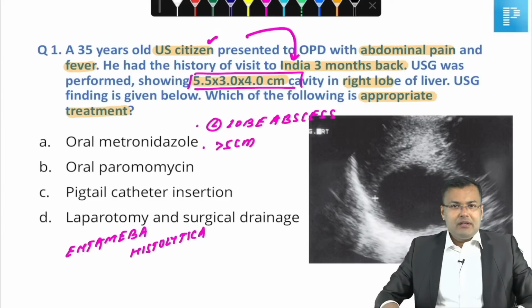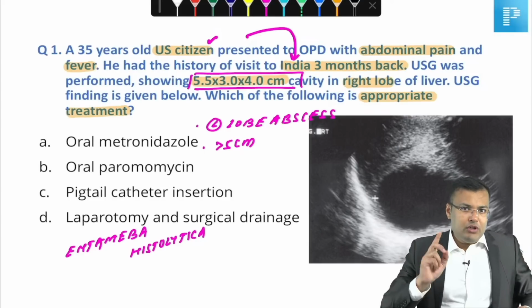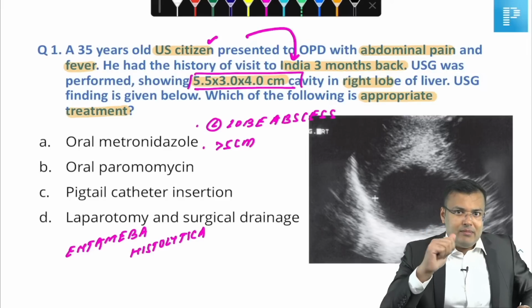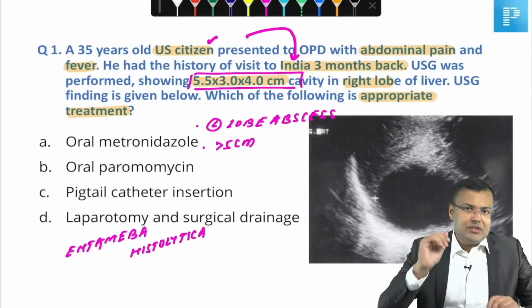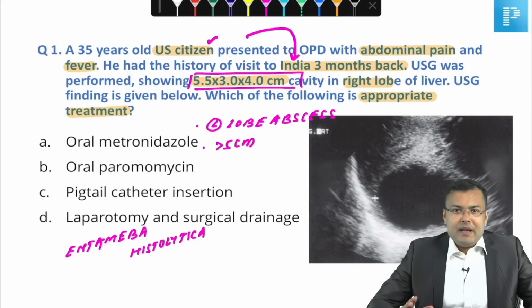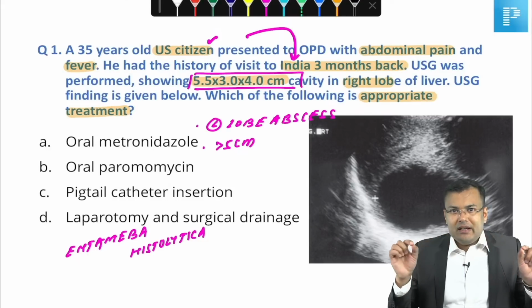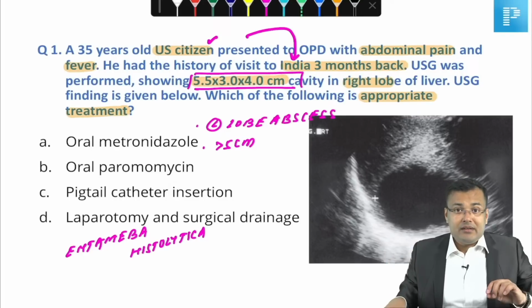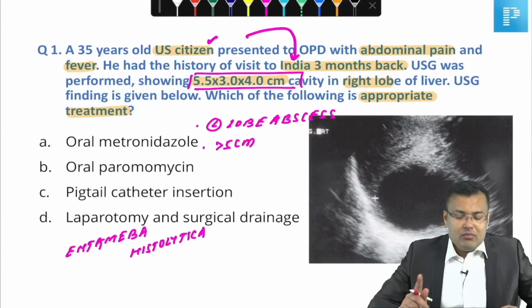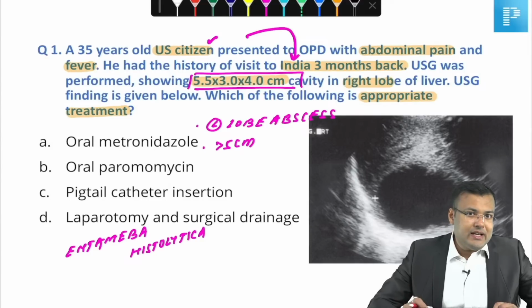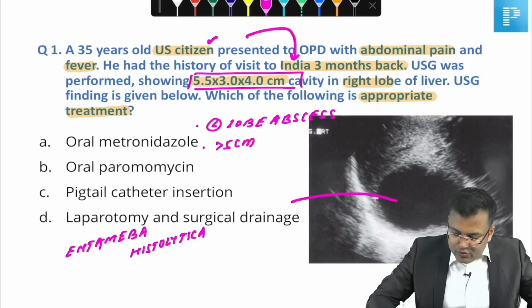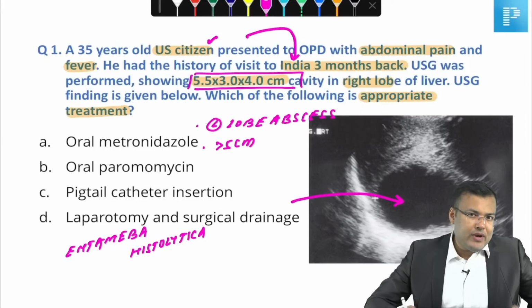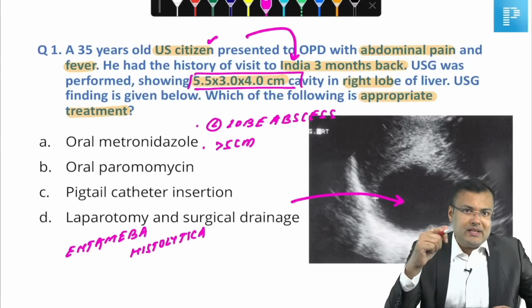Clear? So whenever an ultrasound finding is given, you will notice that sometimes only size is mentioned, sometimes a 3-dimensional finding. So here it is given 5.5 into 3 into 4 centimeter. So any single dimension more than 5 centimeter is an indication for aspiration. So in this case what we are supposed to do, we have to go for aspiration. And how can we aspirate? We are going to insert the pigtail catheter.